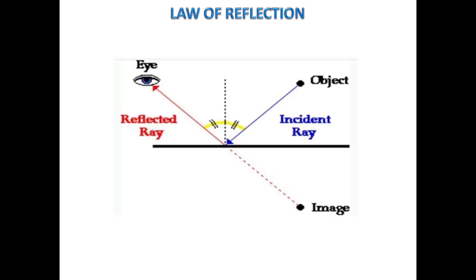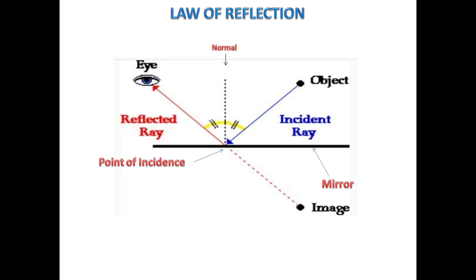See children, reflection of light follows some rule, and that is law of reflection. See in this picture, this is an object which is emitting light onto a mirror. This ray is called incident ray. This is the point of incidence, where it meets the mirror. Then mirror reflects the light. This ray is called reflected ray. And this line is called normal.